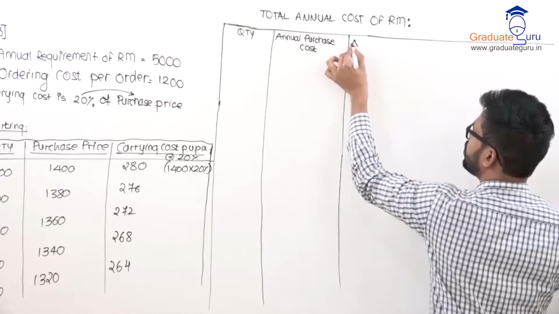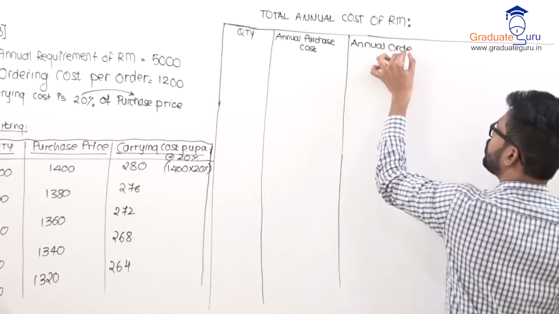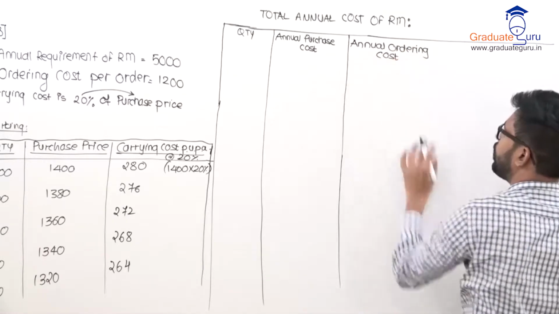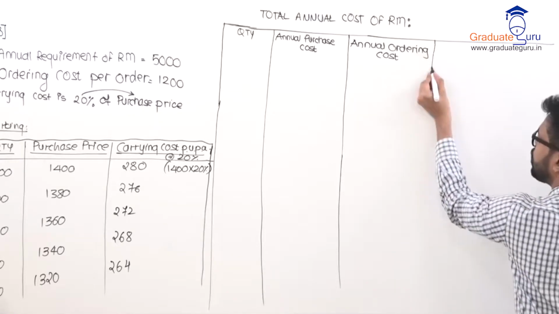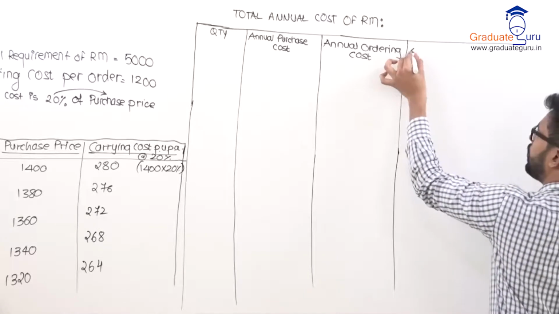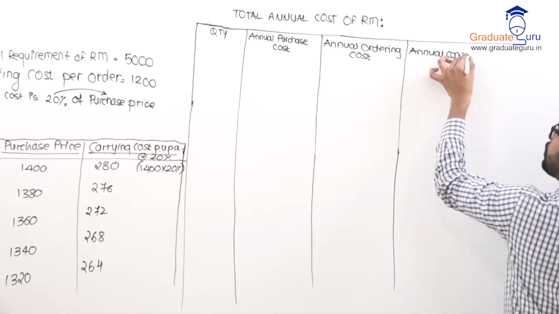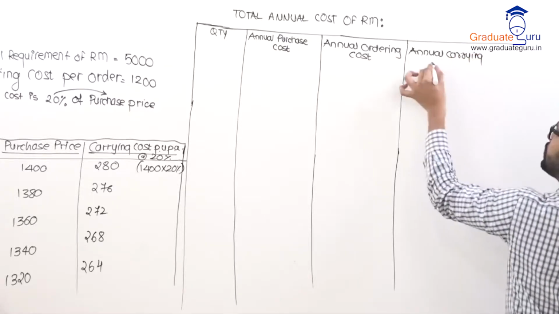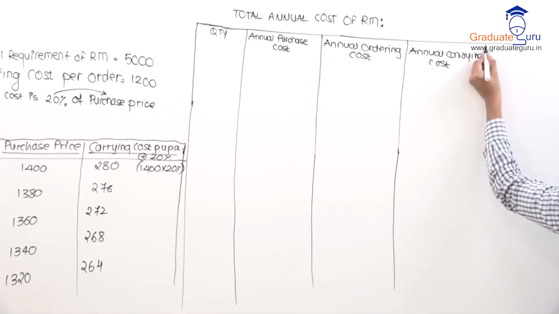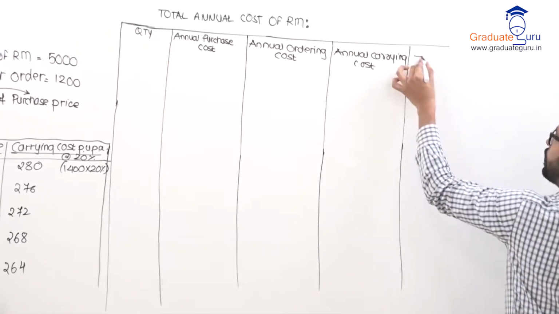Then your annual ordering cost. And your annual carrying cost. And your total cost.